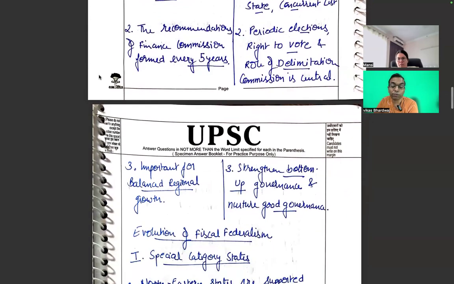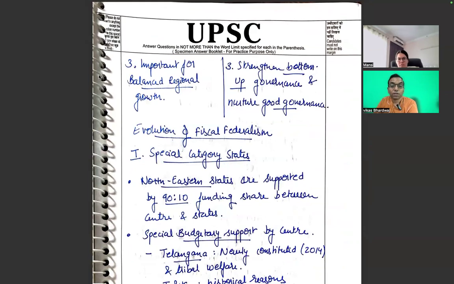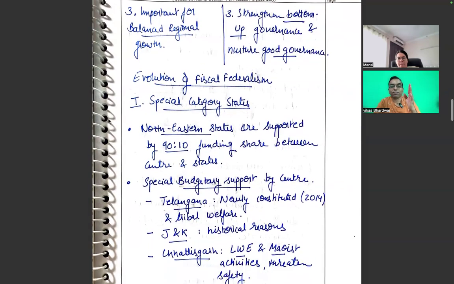If this answer is of 250 words, then this is a very good structure. Important for balanced regional growth, strengthening bottom-up governance and nurturing good governance. I think we have been able to clarify the difference between political federalism and also fiscal federalism.